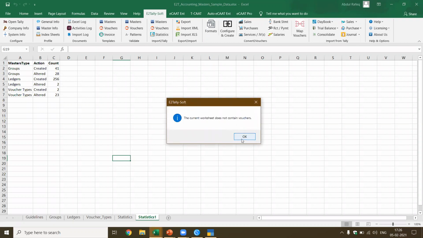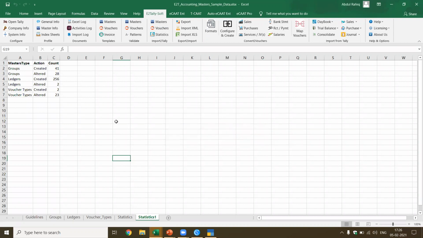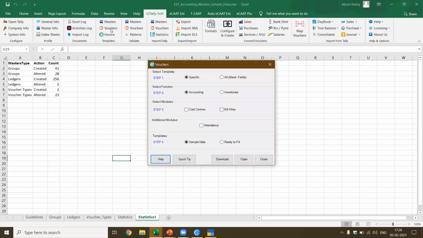Now here I wrongly clicked import. So it validates and says that this is not this one. What I wanted to do was click on template vouchers. Now by default, it shows me what do you want. I want to import the template.